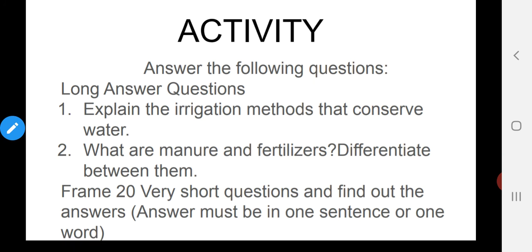And the next one is you have to frame 20 very short questions and find out the answers. The answer must be in one sentence or one word. So this is your activity. So do it and submit it to your class teacher.